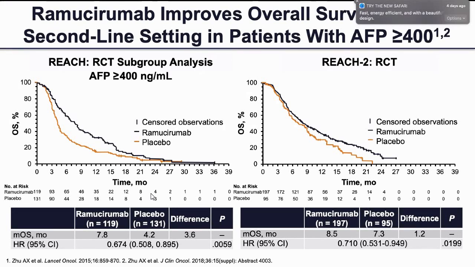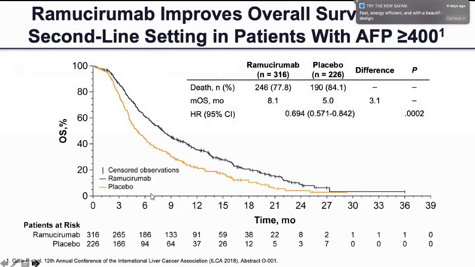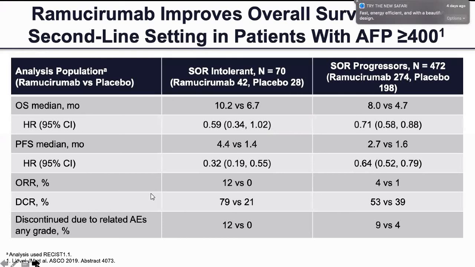In the subgroup analysis, you can see from this graph that this favors Cyremza compared to placebo, especially in those patients who had an AFP of more than 400, with a median OS of 7.8 versus 4.2 months. And in AFP more than 400, the overall median OS is 10.2 months as compared to 6.7 in the placebo arm.